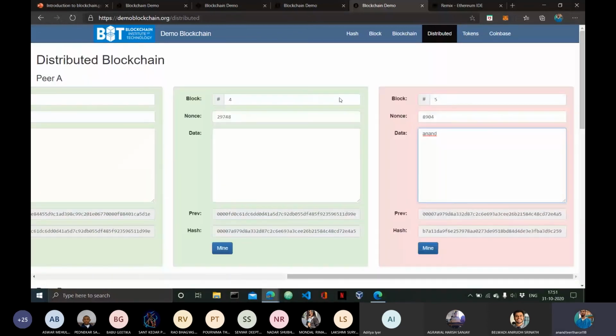And also you need to remember that there is a set of rules that we need to follow while adding a block. So it is not as easy as you think, like changing the data from nothing to Anand, right? So it is not as easy as that. So you need to remember that.